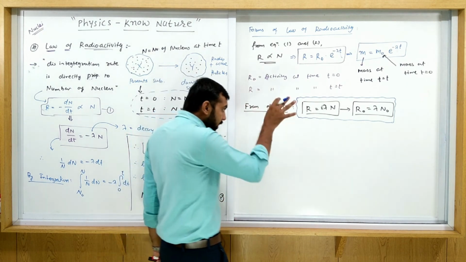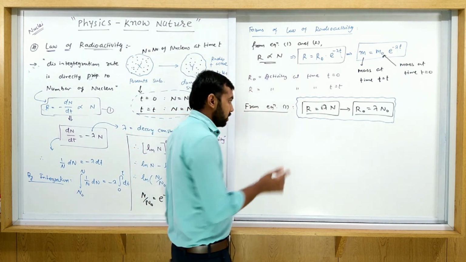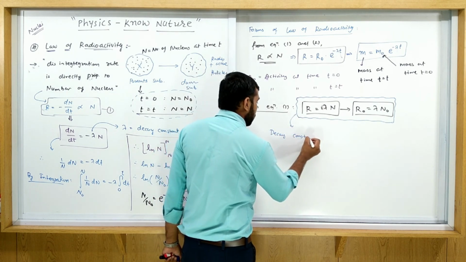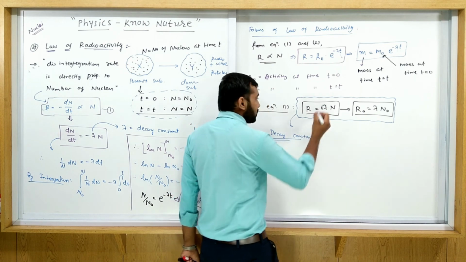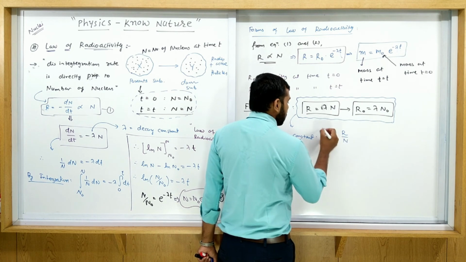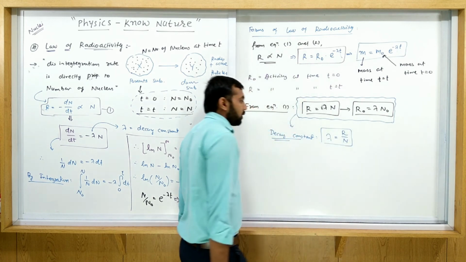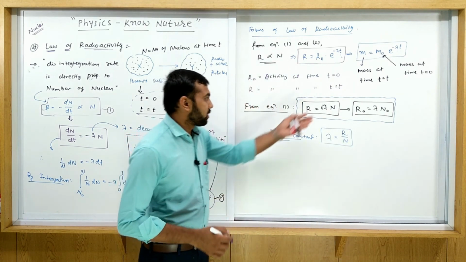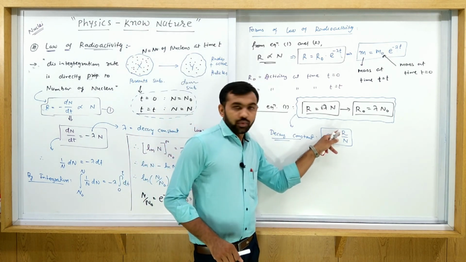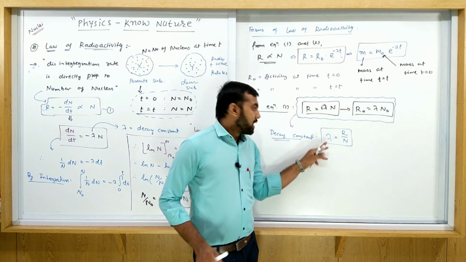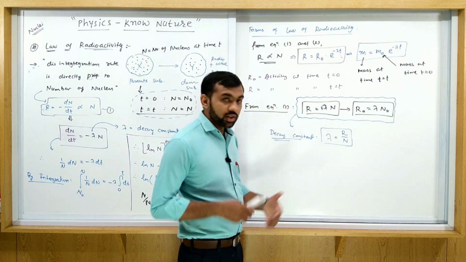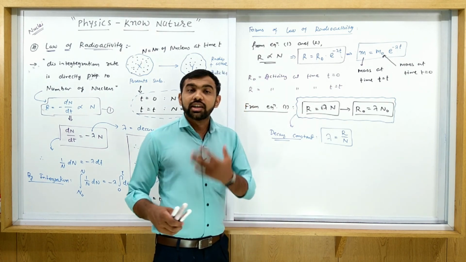Now we discuss the decay constant. What is the decay constant? Decay constant lambda is equal to R upon N. From this equation you can derive this. It means if activity R is higher, lambda is higher. If activity is smaller, lambda is smaller. So from the value of the decay constant you can compare the stability of different nuclei.